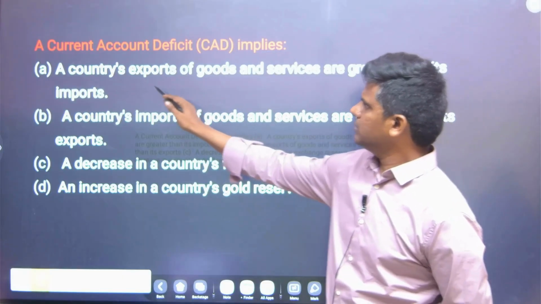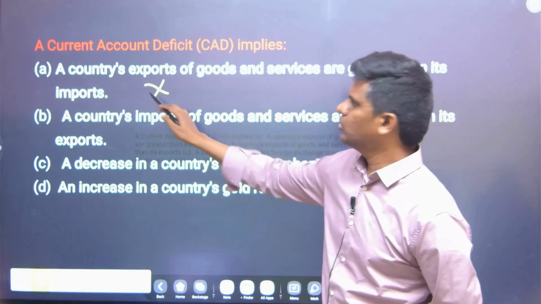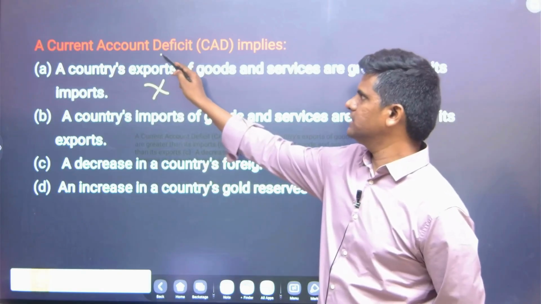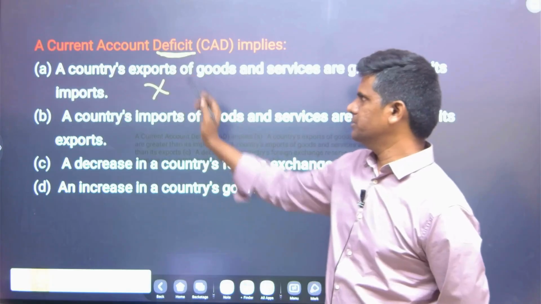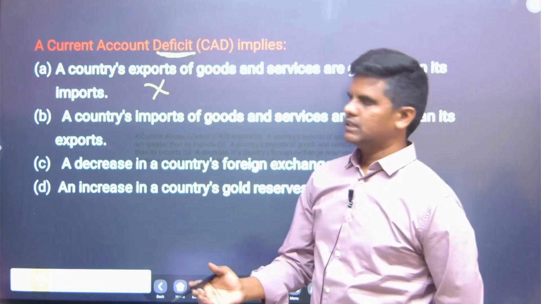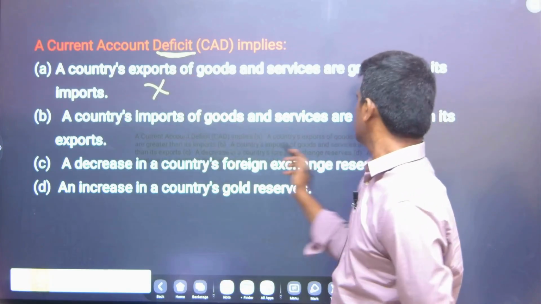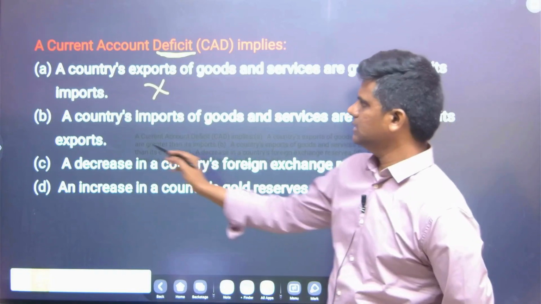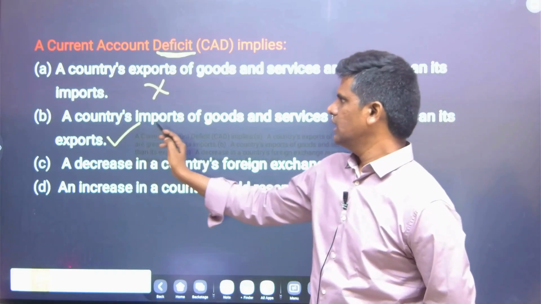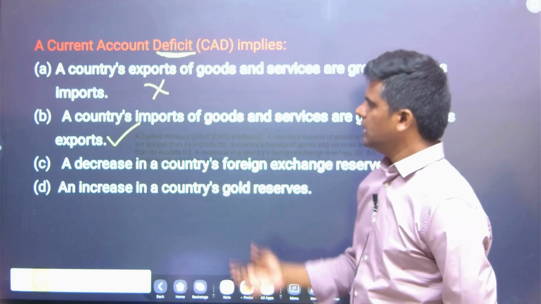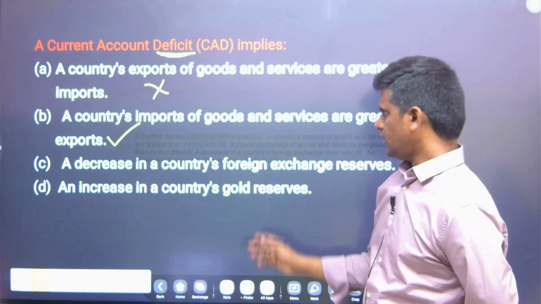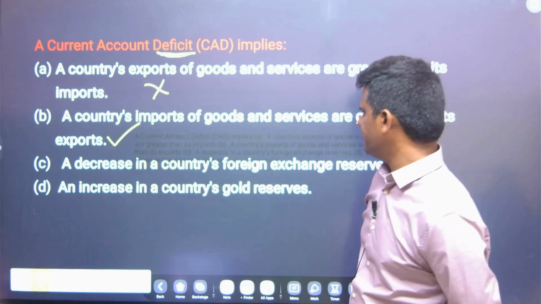A is the wrong answer, because if exports are more than imports, there won't be any deficit. They will be in positive. Deficit means there is a reduction. So a country's imports of goods and services being greater than its exports, this is correct. So when imports are more than exports, there is a deficit and a decrease in foreign exchange